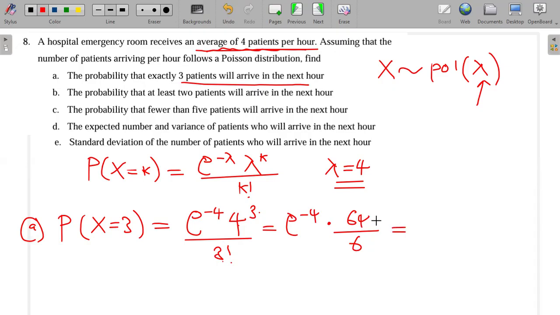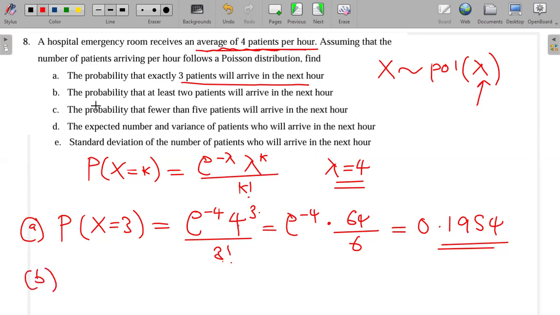Now I can punch this on my calculator. I get approximately 0.1954, rounded off to 4 decimal places. So that's the probability on A.